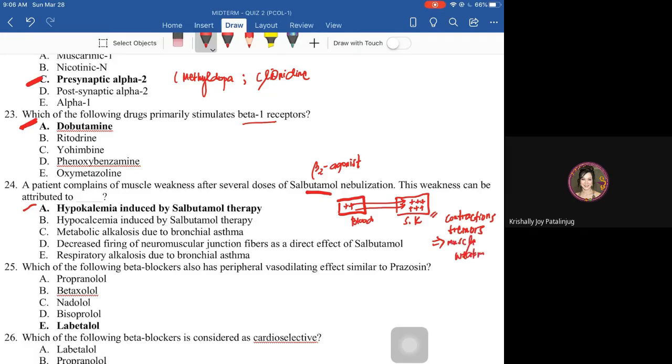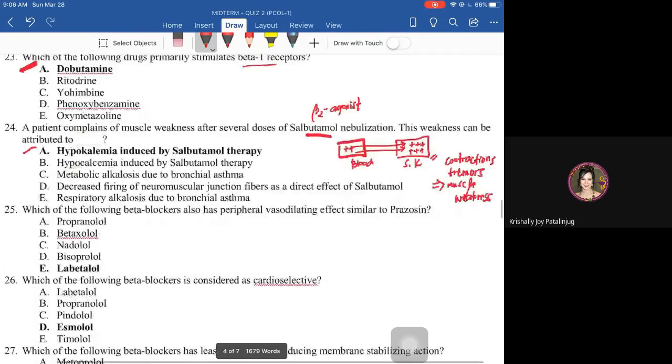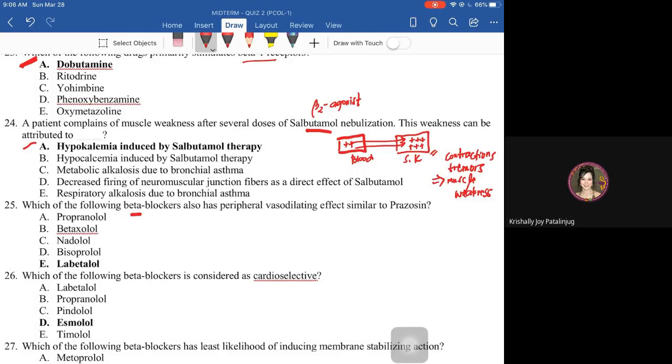Next, which of the following beta blockers also has a peripheral vasodilating effect similar to prazosin? We are talking about beta blockers with vasodilating effect. Prazosin is an alpha blocker. Anything ending in zosin is an alpha blocker. Now, we have beta blockers with miscellaneous action. Aside from blocking beta receptors, they have other effects that make them very good clinical applications.